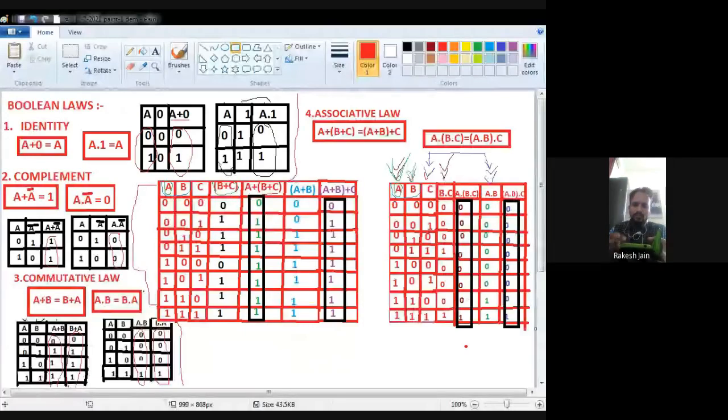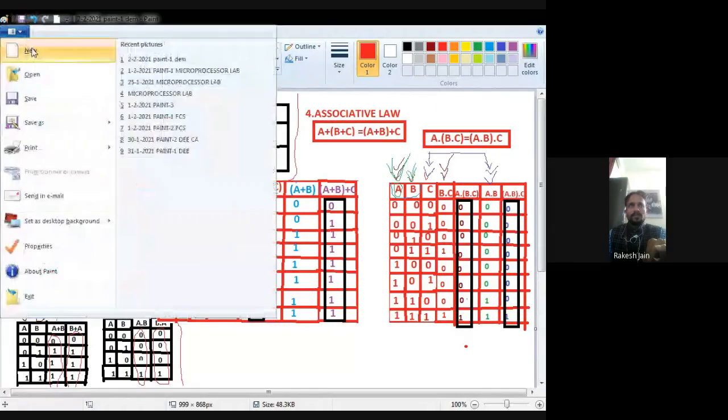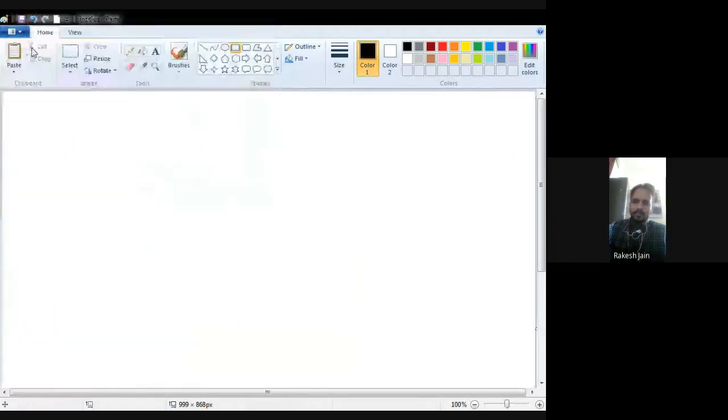A dot bracket B dot C is equal to bracket A dot B dot C. Okay, so this law is known as the associative law. So we proved identity, we proved complement law, we proved commutative law, and we also proved now the associative law. Now I am going to teach you the fifth law.